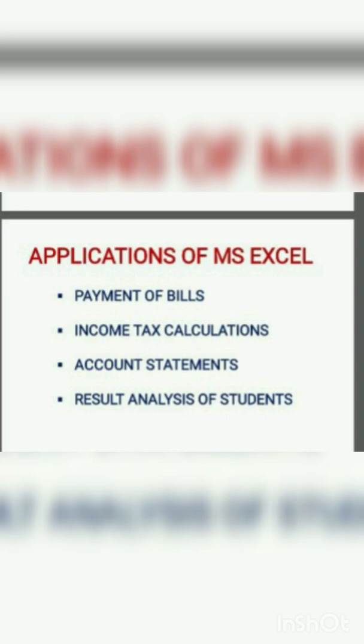And then the fourth one, result analysis of students. Okay, students, you finally produce results at the end of the academic year. We can produce the result, then we will move to the next standard. At that time we make the calculation: how many marks you get, how many percentage you get, who should get the first percentage. So this analysis uses MS Excel. In each standard, the first 3 are selected, no? So that calculation uses MS Excel.